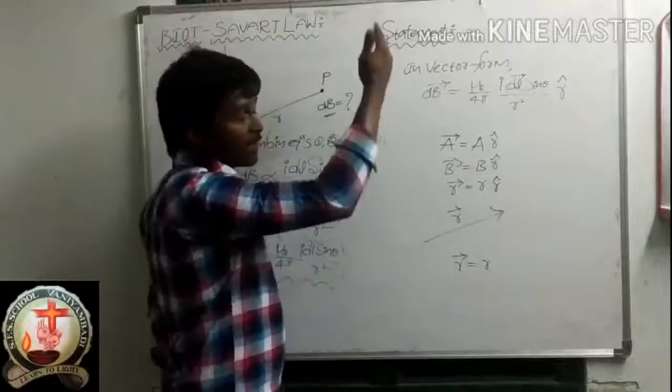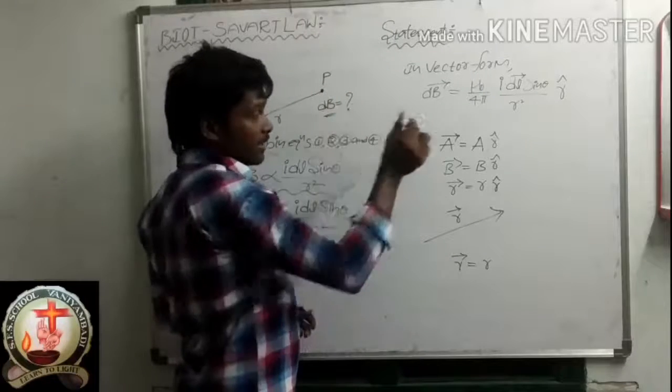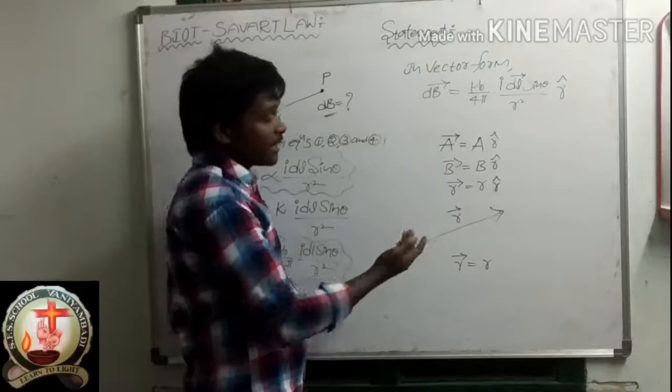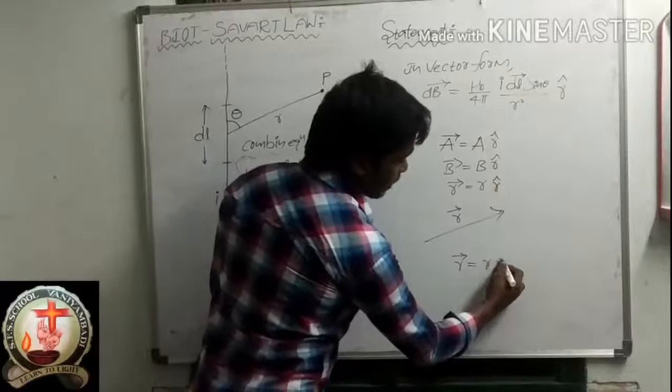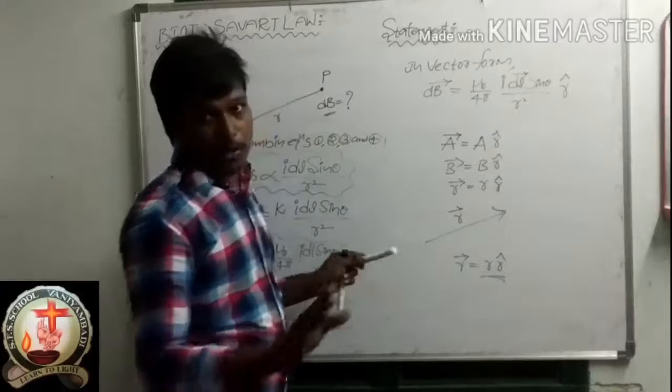If this R is moving vertical, that is J cap. If this R is moving in this direction, that is K cap. But it's not moving in any I, J, K directions. It is moving in an unknown direction. So I have to write the direction here as R cap. This is the value. Okay, so just remember this.